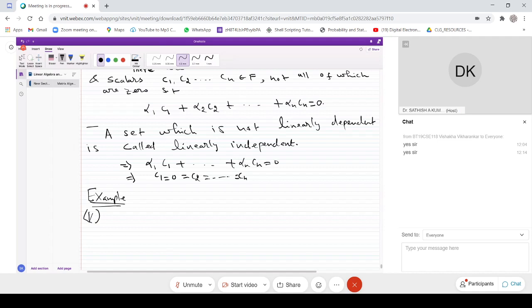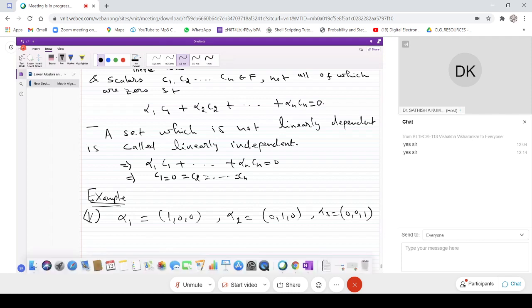One simple example: let us take alpha 1 equal to (1, 0, 0), alpha 2 is (0, 1, 0), alpha 3 is (0, 0, 1). By looking at this example, I can say directly that these are not dependent, because you see that the numbers are different. I cannot write alpha 1 equal to twice alpha 2 plus alpha 3, or alpha 1 plus alpha 2 equal to alpha 3. None of the combinations will be true.